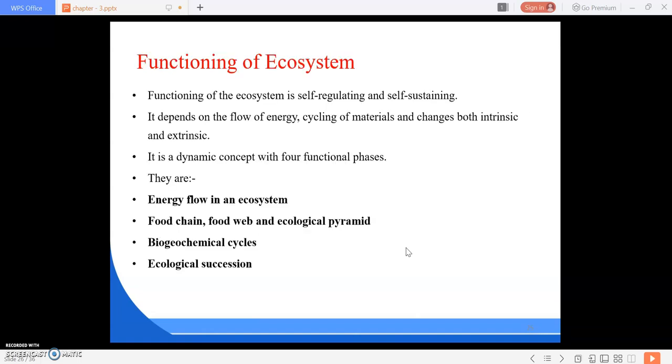What are the functions of the ecosystem? Okay, so what are the functions we are going to study? The functioning of the ecosystem is self-regulating and self-sustaining. It can self-regulate and self-sustain. It mainly depends upon the flow of energy, cycling of materials and changes, both intrinsic and extrinsic. Okay. So it is a dynamic concept with four functional phases.